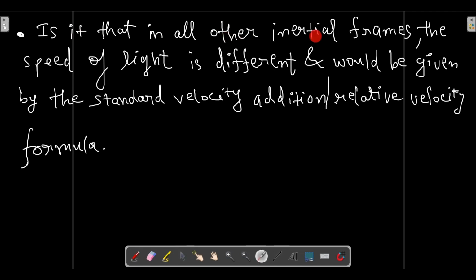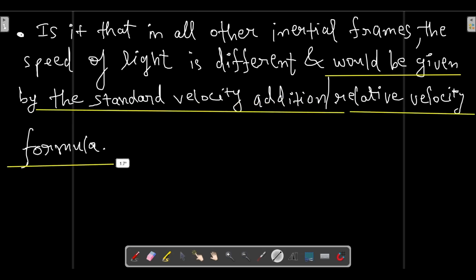Now, is it that in all other inertial frames which are not at rest and are moving with constant velocity, the speed or velocity of light is different? It would be given by the standard velocity addition and relative velocity formula. What does it mean? It simply means vectorial addition of velocity, not speed. You already know the triangular vector law of addition.